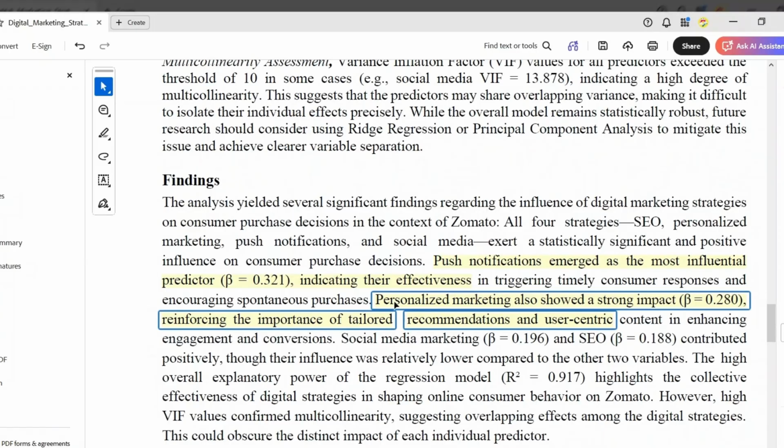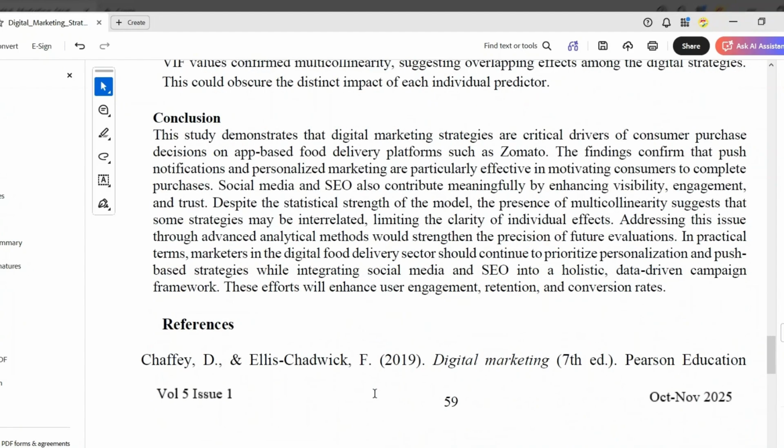After the findings of the paper, we have to find the research gaps shown by the author for future researchers.